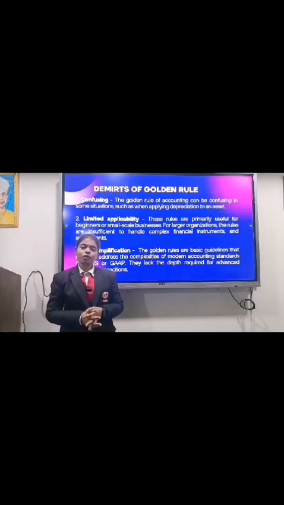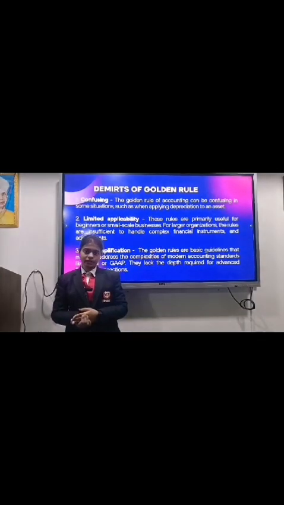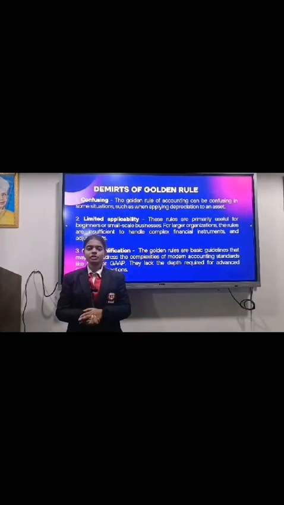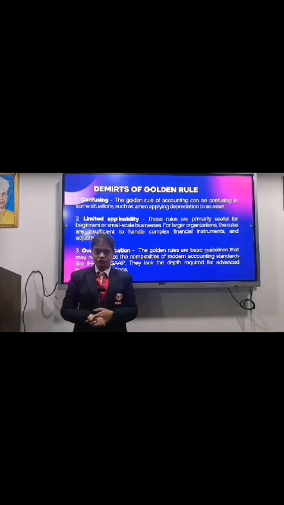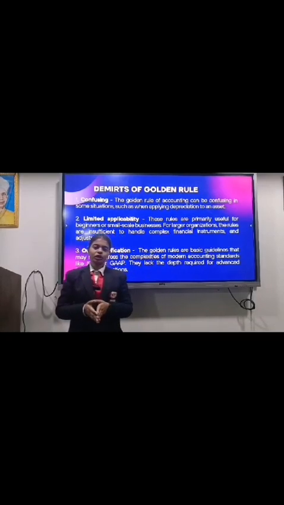Now, as we know, all systems have both merits and demerits. Like this, the golden rule also has certain demerits. First is that it is confusing. The golden rules help in solving the transaction, no doubt, but it might be confusing in certain situations, like applying depreciation on any asset, because no transaction has taken place when an asset is depreciated.